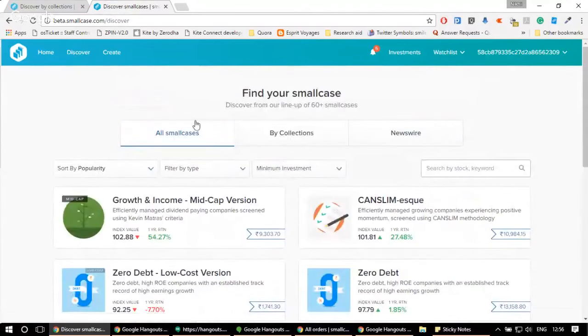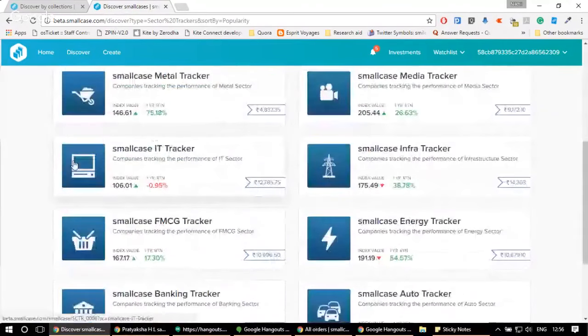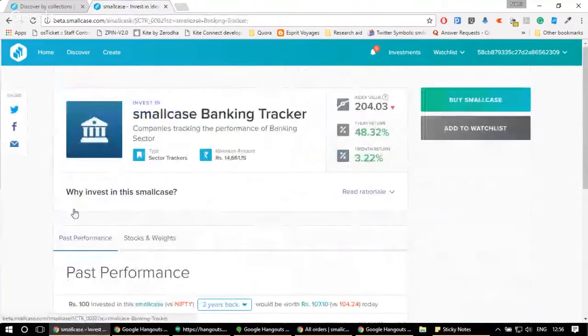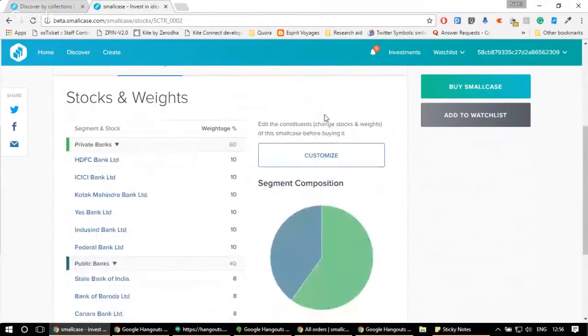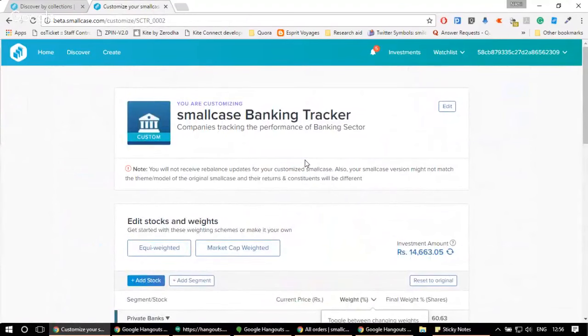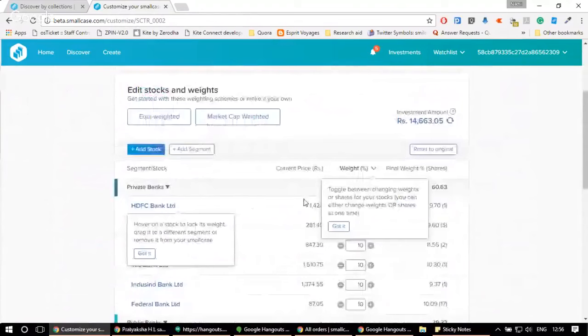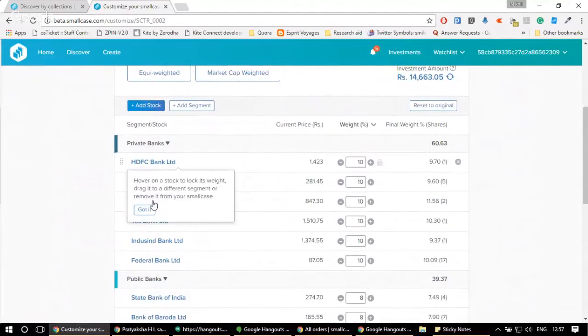I go to the discover page, I select all the trackers, and I select the smallcase banking tracker. To customize a smallcase, I need to go to stocks and weights. Here I can see the customize button. If I click on it, I'll be redirected to a new page. The page says that you are now customizing the smallcase banking tracker. You have all the relevant and necessary tooltips to explain what all actions can be done on this page.